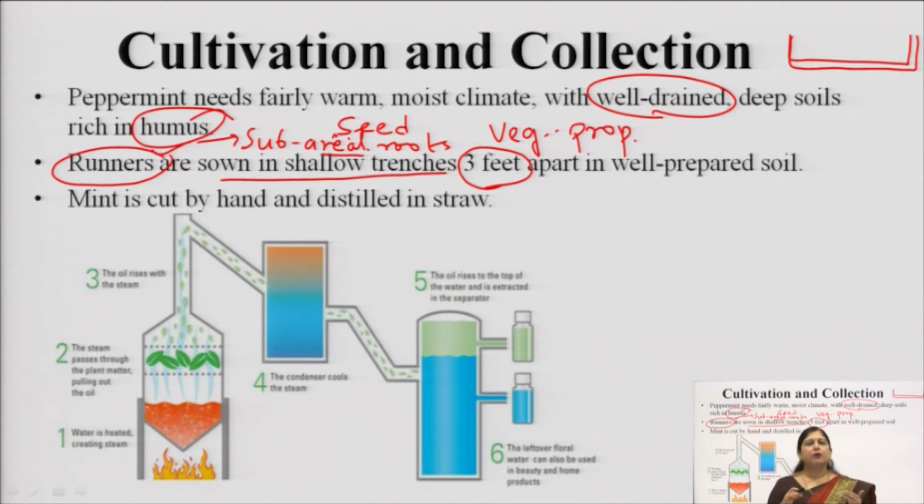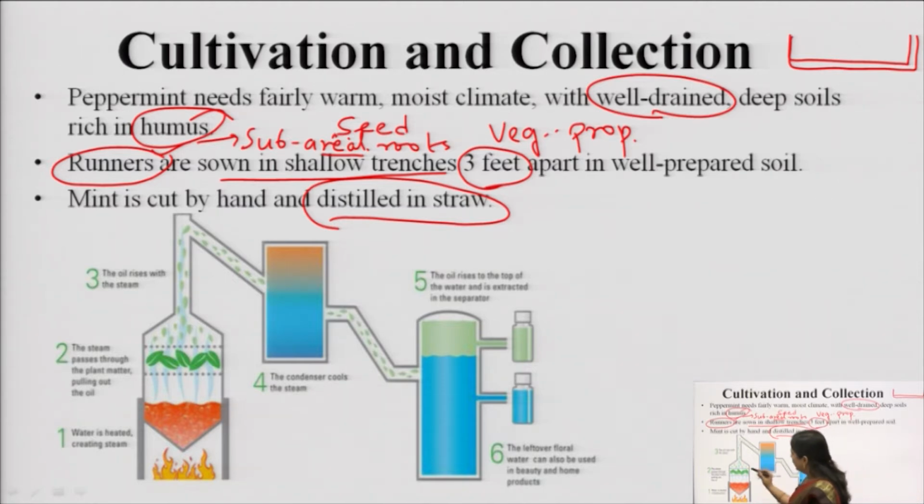Okay, so a maximum 1 meter height plant is required. It grows very fast, and for cutting, hand cutting is generally the easiest method for removal of the plant. After that, it is distilled in a straw. There are specific units, or extraction units, which collect these volatile oils from the leaves. So in short, we will see how the collection of the mentha oil is done.